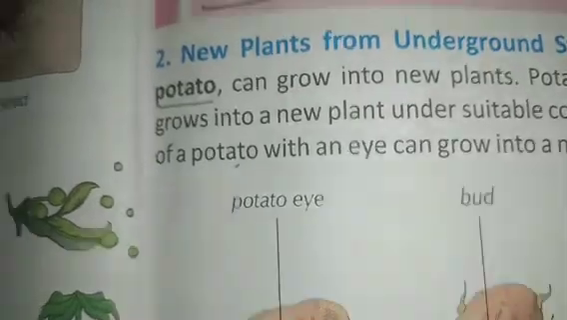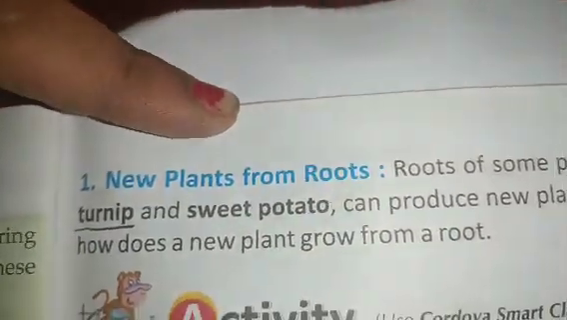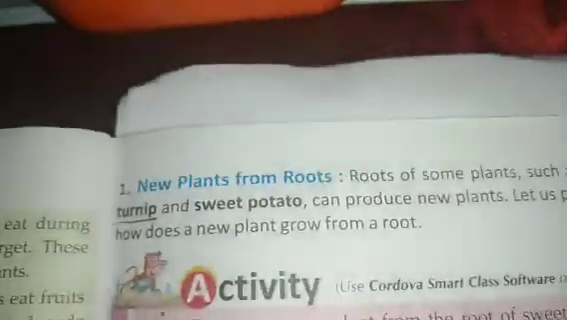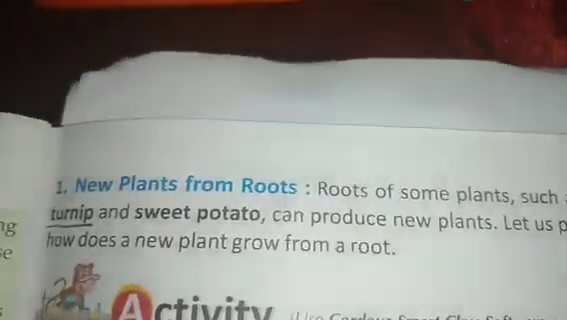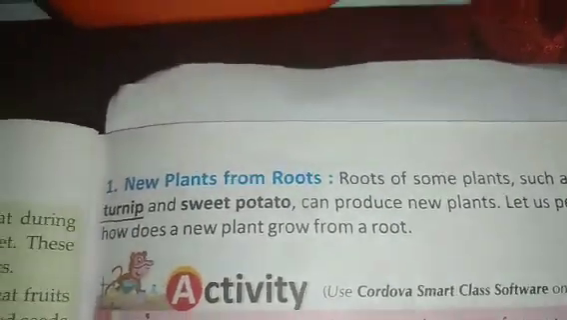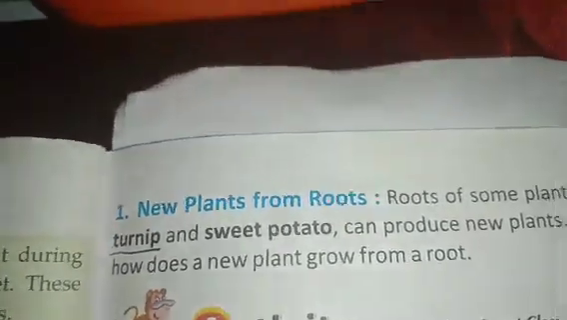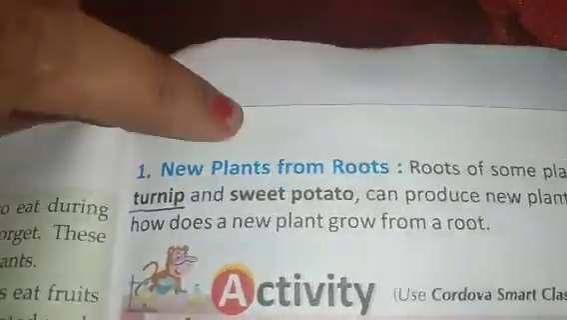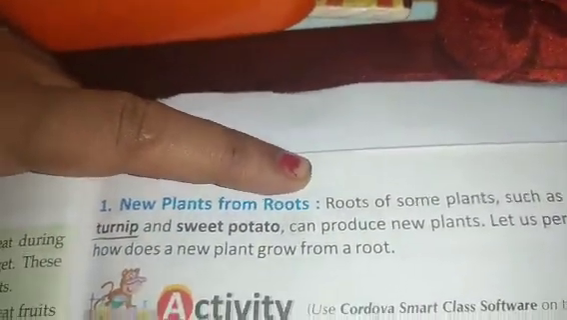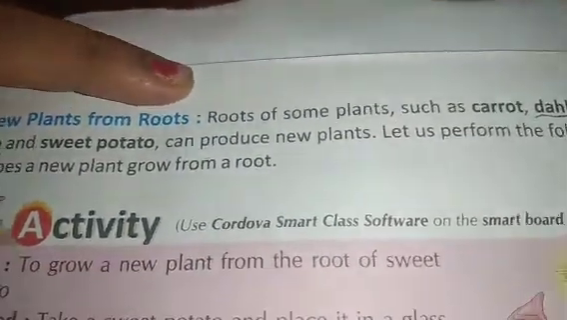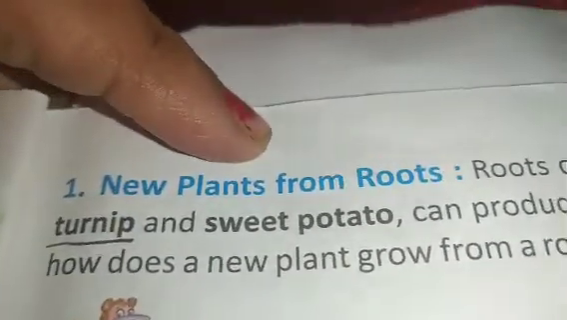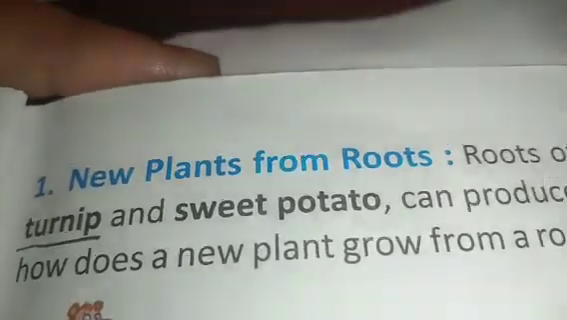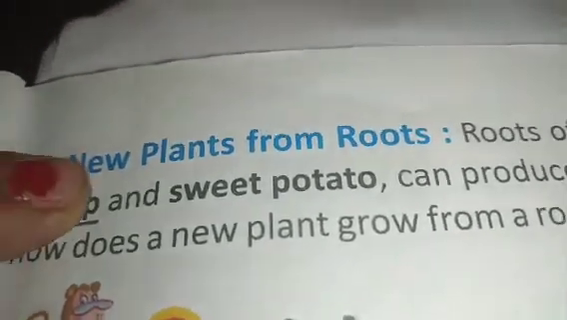Now we are talking about the first one, that is new plants from roots. There are different parts of the plant. All of you are aware of the parts of the plant. The main ones are roots, stem, leaves, fruit and shoot. Now new plants form from the roots. The roots of some plants like carrot, dahlia, beetroot, radish, turnip and sweet potato can produce new plants, children. This is the new plants from roots.